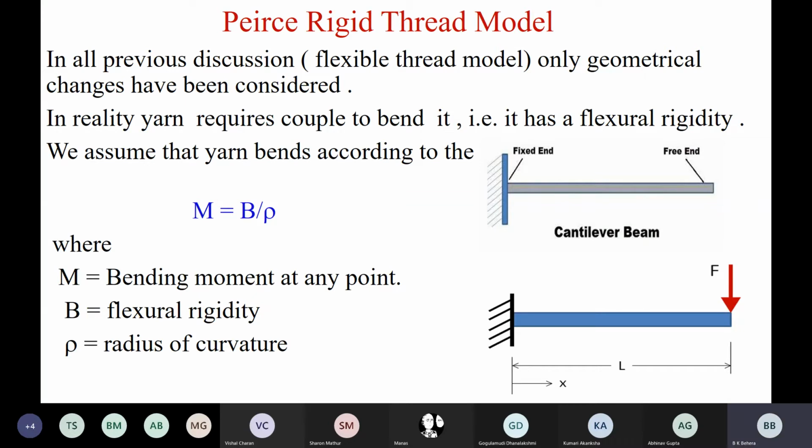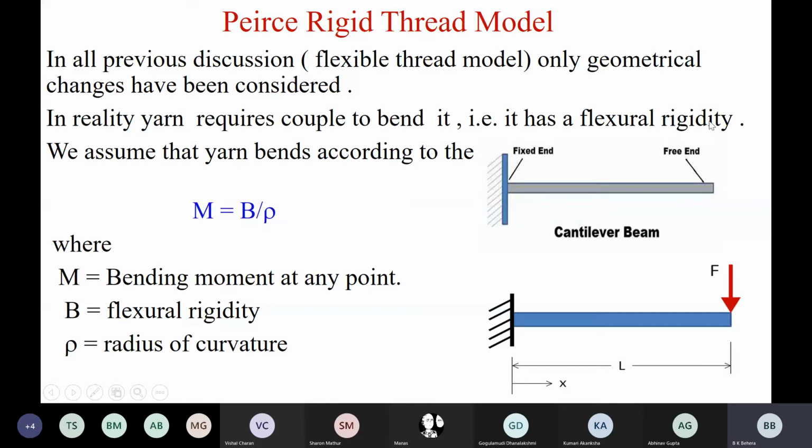In reality, yarn requires a couple to bend, as it has flexural rigidity. We assume that yarn bends according to the law of bending, M is equal to B upon rho. It's a cantilever system. Let's say this is your yarn, and a couple is applied here.